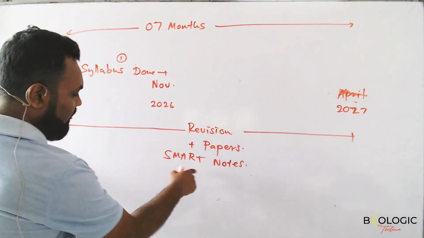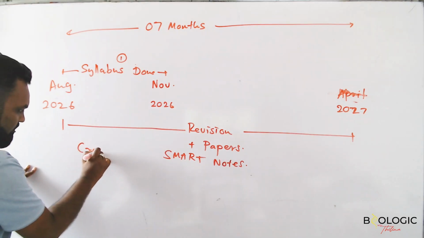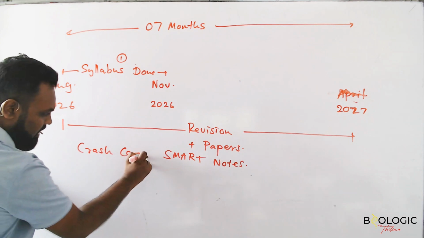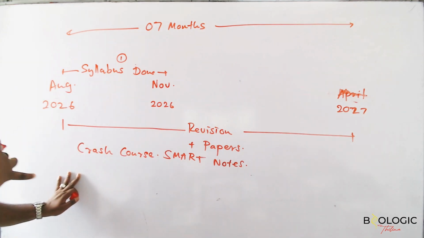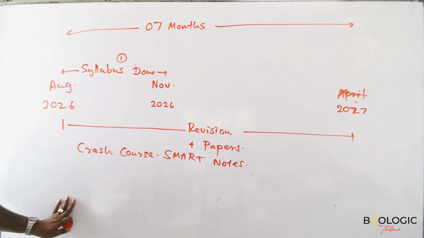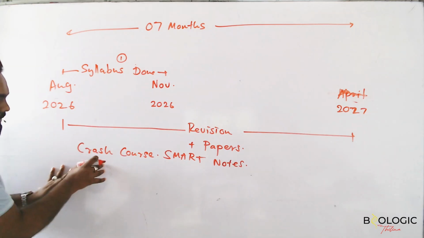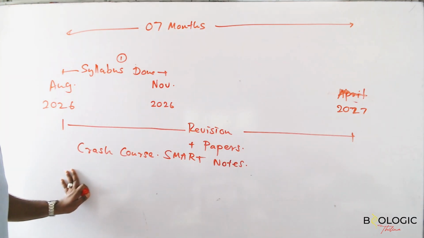Then here what we are doing: each day there will be a revision or crash course. Crash course means sector wise, lesson wise. I am doing a quick crash course. Then from that you are getting questions. And those question papers, I am marking. But today I am not going to mark.